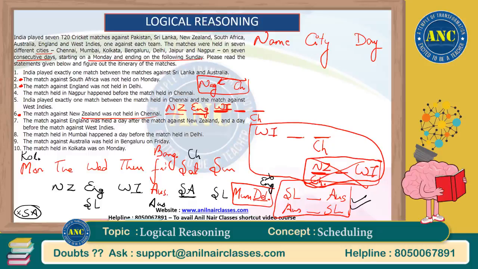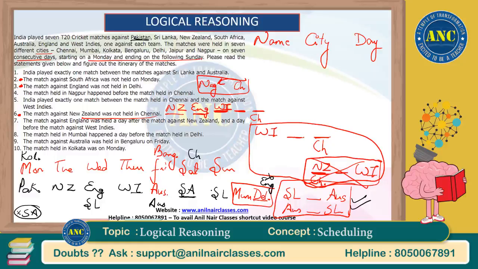Sri Lanka is done, New Zealand is done, South Africa is done, Australia is done, England is done, West Indies is done, Pakistan is left. Okay, so Pakistan would come here in this particular scenario, I'm saying. So let's see. India played exactly one match between the match against Sri Lanka and Australia.